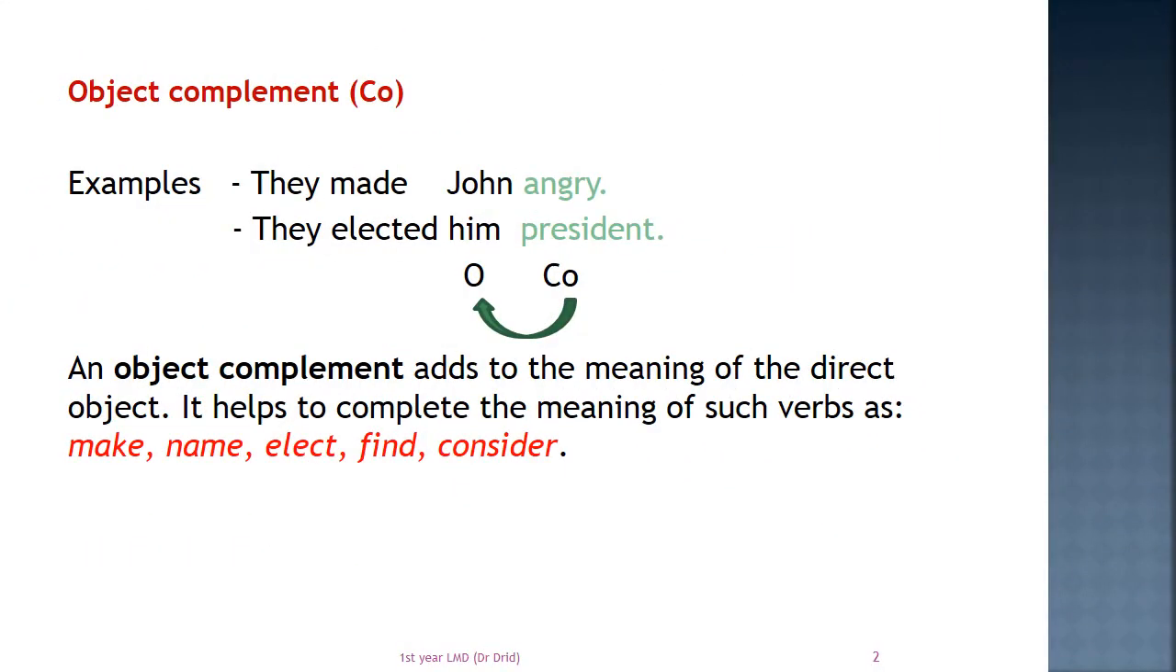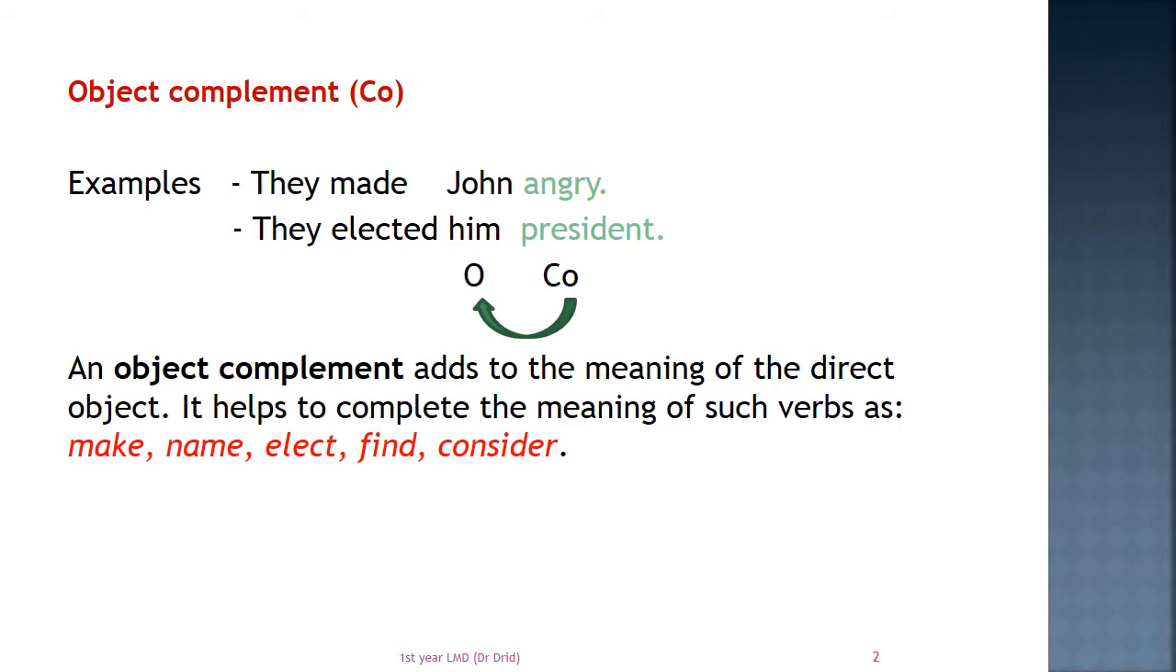The second type of complement is the object complement. This complement describes the object. It means that in the sentence there is a direct object. The object complement is a word which completes the meaning of the direct object. It describes it in some way. For example, they made John angry. They made whom? They made John. Then angry. Angry is about John.